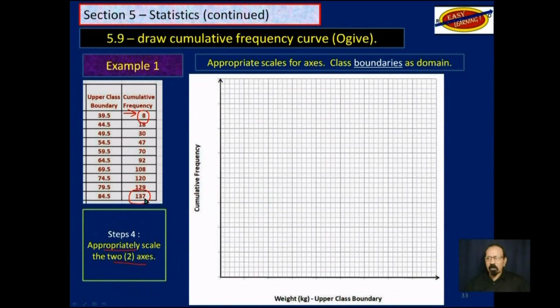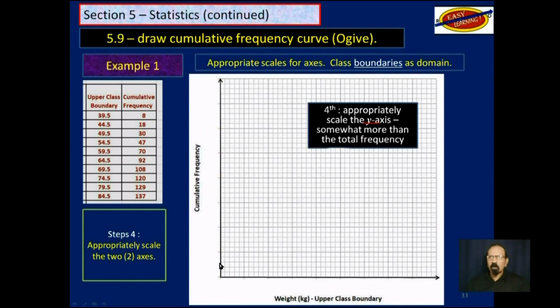So if we begin here at 0, let's do a trial run. 10, 20, 30, 40, 50, 60. No, we are going to run out of space. So let's try 20. 0, 20, 40, 60, 80, 100, 120, 140, 160. Yes, we could fit from 0 to approximately 140, 150 on this axis.